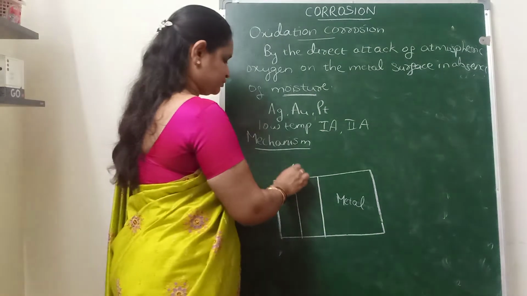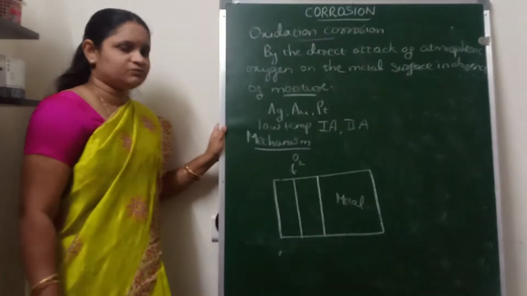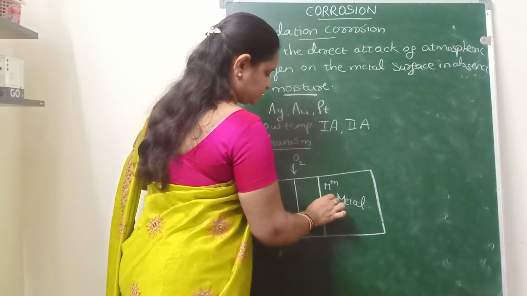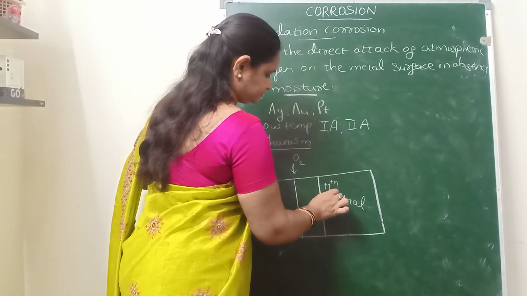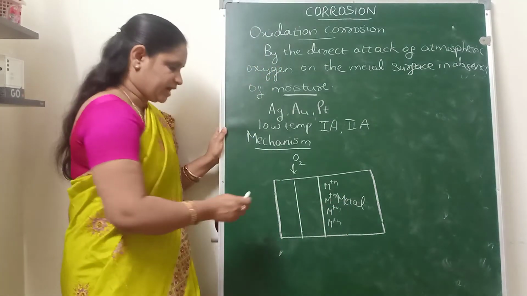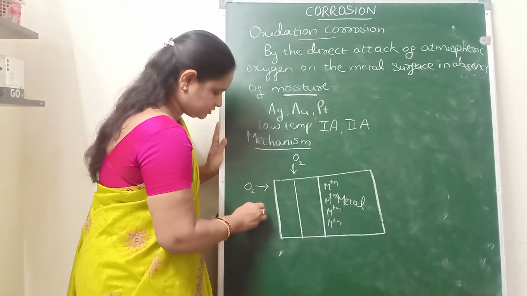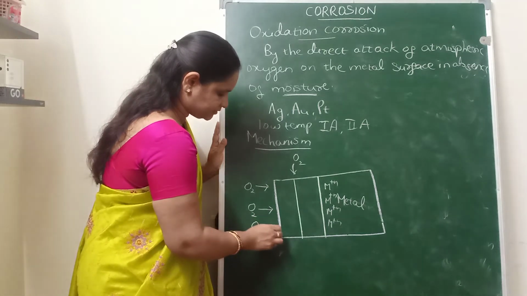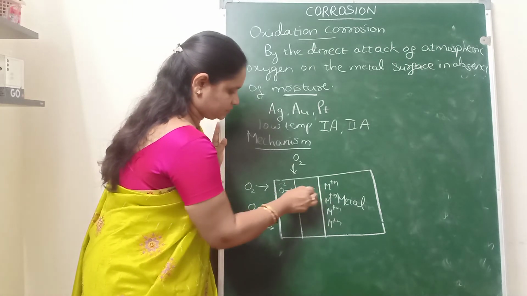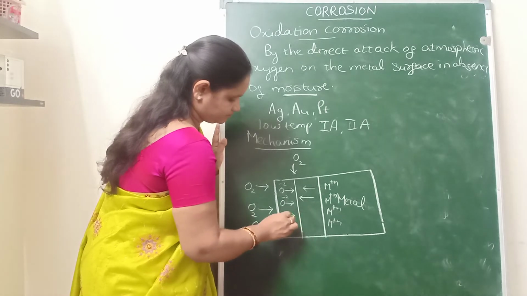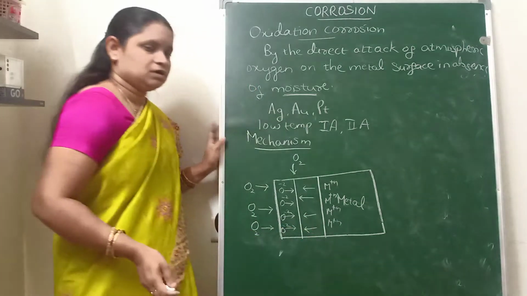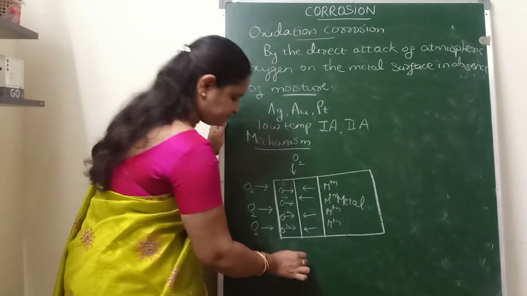When this metal surface is exposed to the atmospheric oxygen, the metal will undergo oxidation and convert to metal ions, and the atmospheric oxygen will attack and convert to oxide ion. So the metal will undergo oxidation